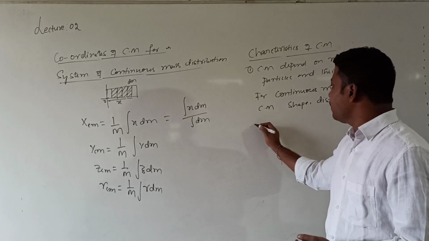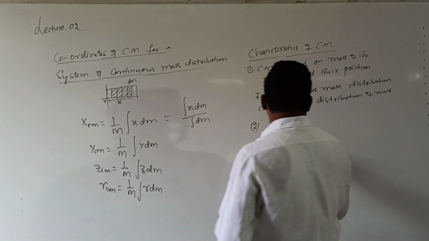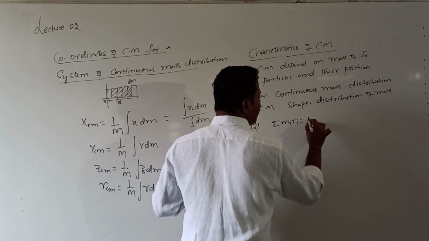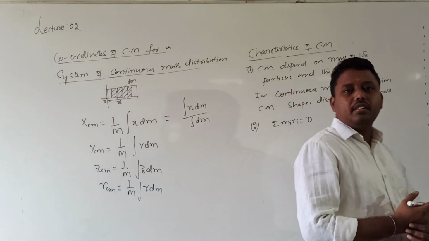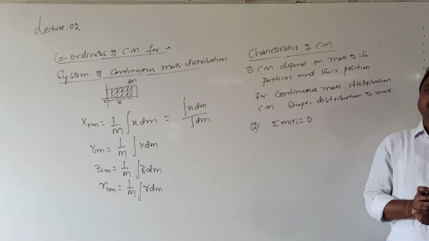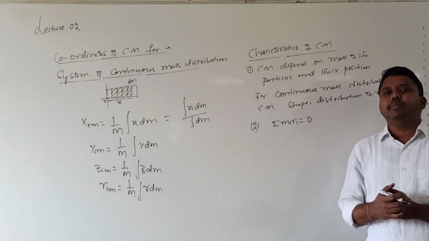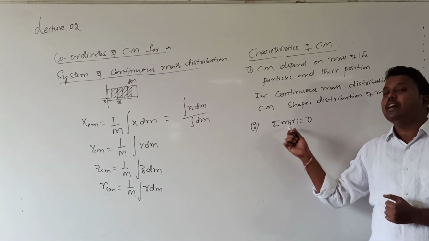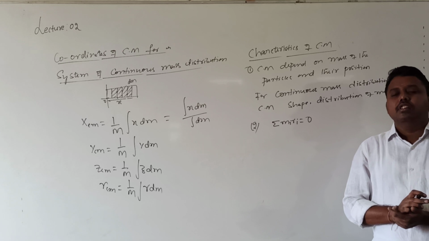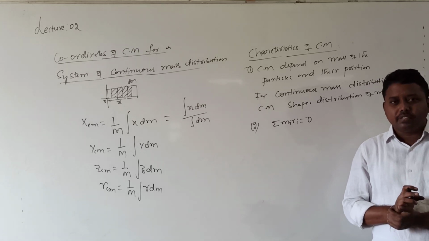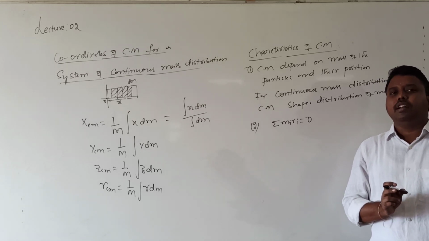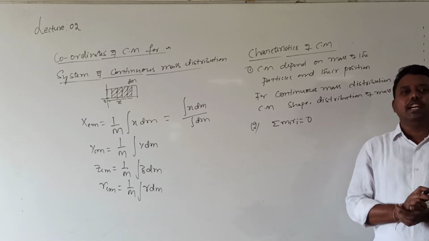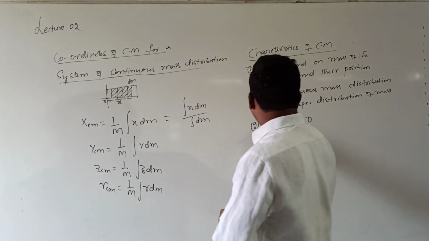Second point. We already know the moment of particles about the center of mass. So what is the sum of Mi into Ri? The value will be equal to 0. Moment means the product of the mass of the particle and the distance of the particle from the center of mass. So this moment will be 0. Whenever the moment of particles is 0 about the center of mass, the body will be balanced about the center of mass. Always remember, whether a point is the center of mass or not, we will come to know by calculating the moment of particles about the center of mass. This is for a discrete mass distribution.